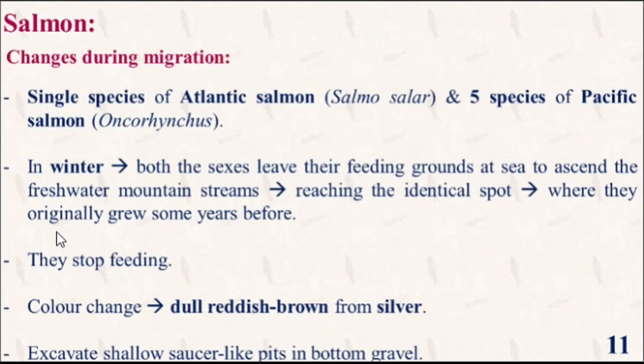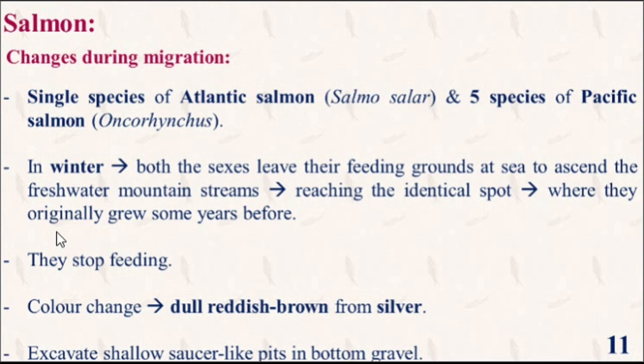Now we are going to study about changes in salmon during migration. There is a single species of Atlantic salmon, also known as Salmo salar, and 5 species of Pacific salmon.